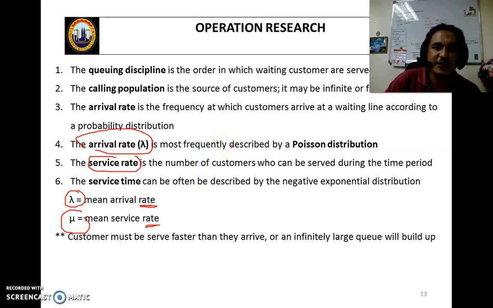From the next video, I will share with you every model or theory to complete this chapter. And that's all about the introduction of the queuing system theory.